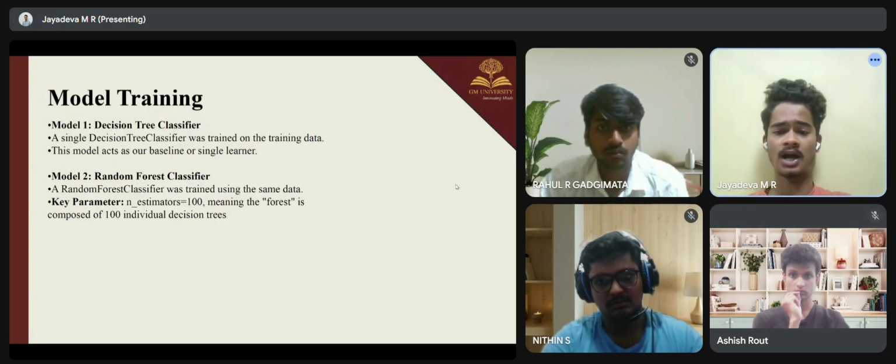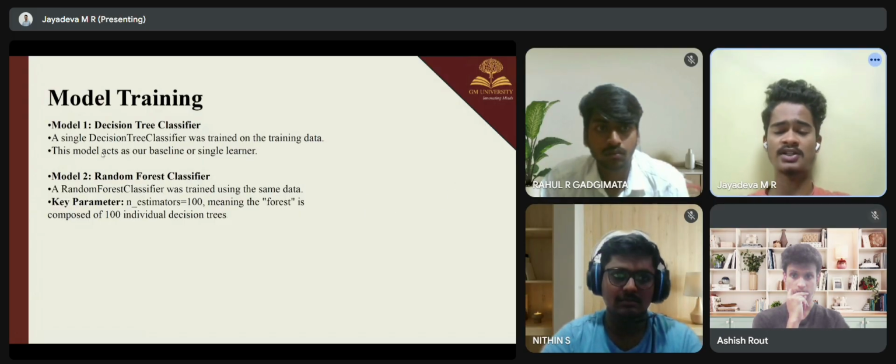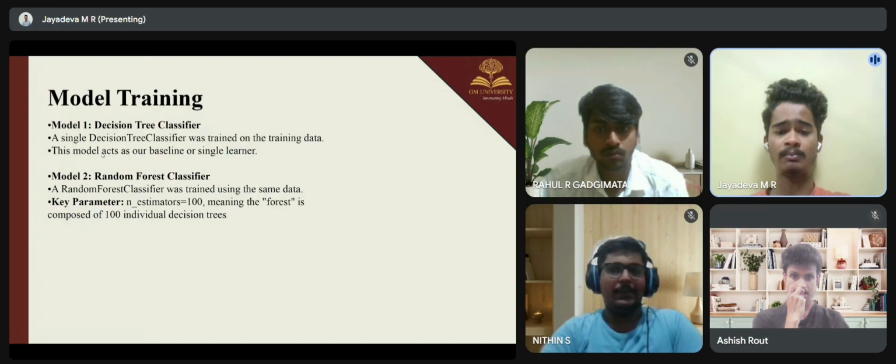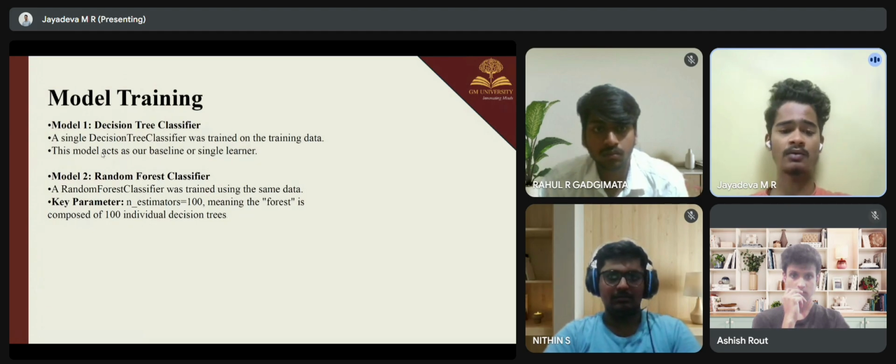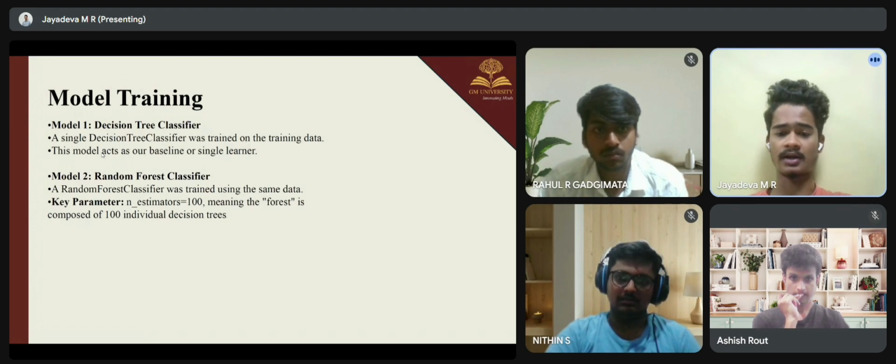Next, we trained our second model, the random forest classifier. We used a random forest classifier and trained it on the exact same training data to ensure a fair comparison. A crucial parameter set here was n_estimators equals 100.